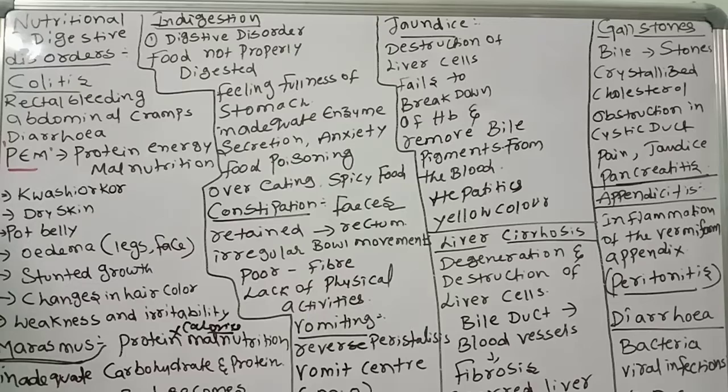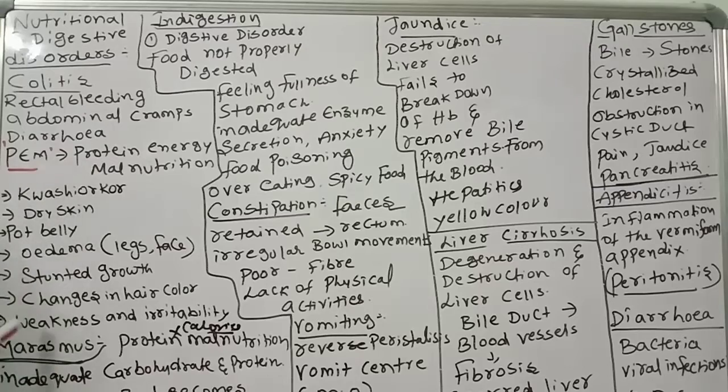The symptoms of marasmus: diarrhea, the body becomes lean and weak with reduced fat, and muscle tissues become thin, with folded skin. Protein calorie malnutrition, or inadequate carbohydrate and protein in the diet, leads to marasmus. These two are food related, diet related.